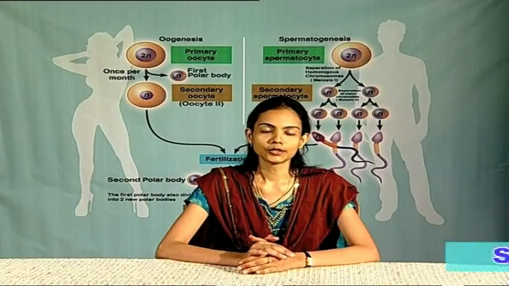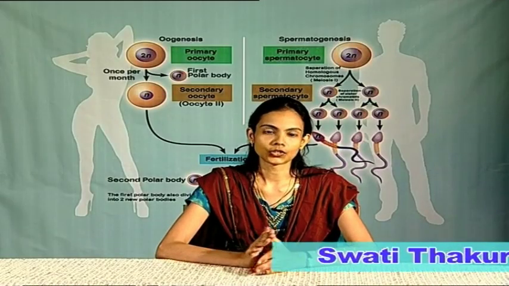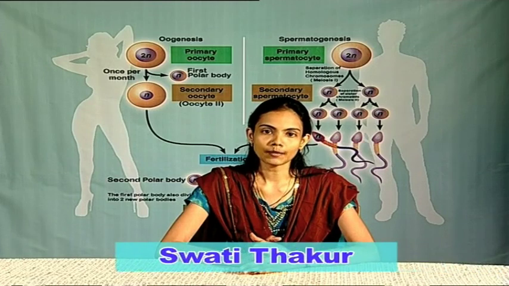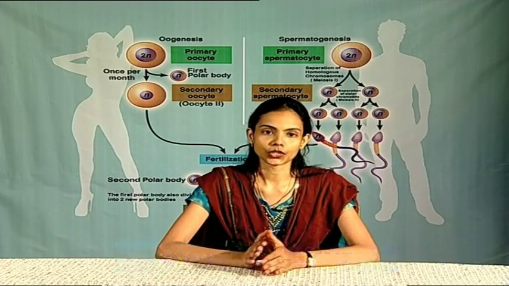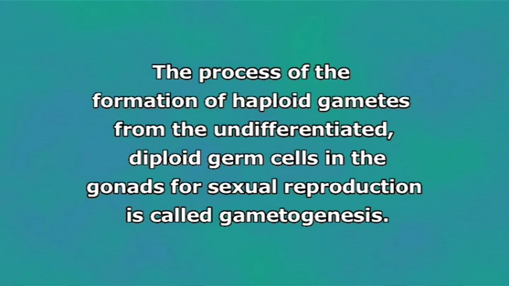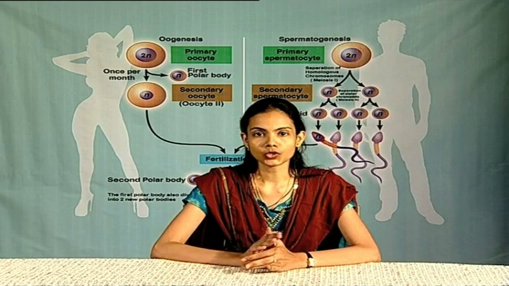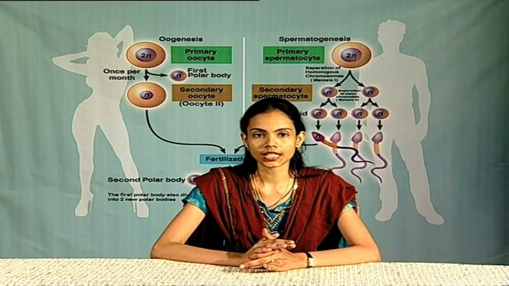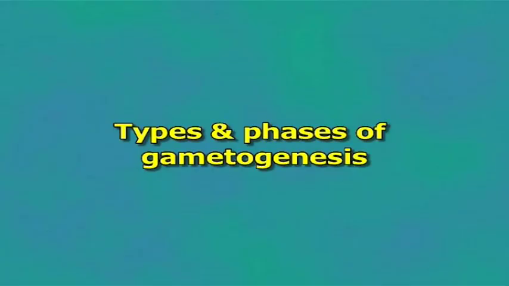Hello students, today we are going to talk on gametogenesis. The formation of gametes is termed as gametogenesis. The process of the formation of haploid gametes from the undifferentiated diploid germ cells in the gonads for sexual reproduction is called gametogenesis. Gametogenesis is the first phase in the sexual reproduction of animals.